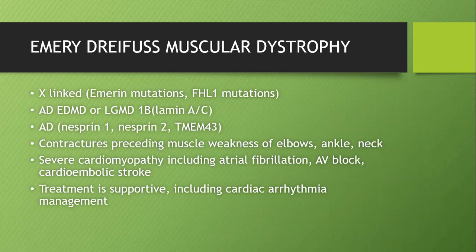Autosomal dominant forms are also available, where the mutation will be in lamin A or C. Remember, lamin is present in the extracellular matrix. Other proteins are Nesprin-1, Nesprin-2, and TMEM43. So the classical clinical clue here will be contractures preceding the muscle weakness. Contractures affect the elbows, ankle, and neck.